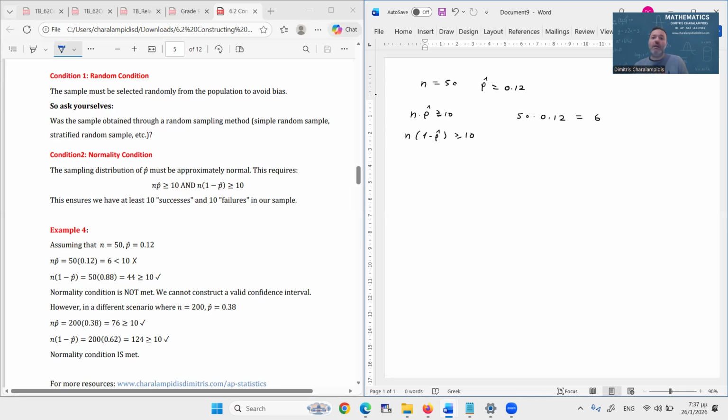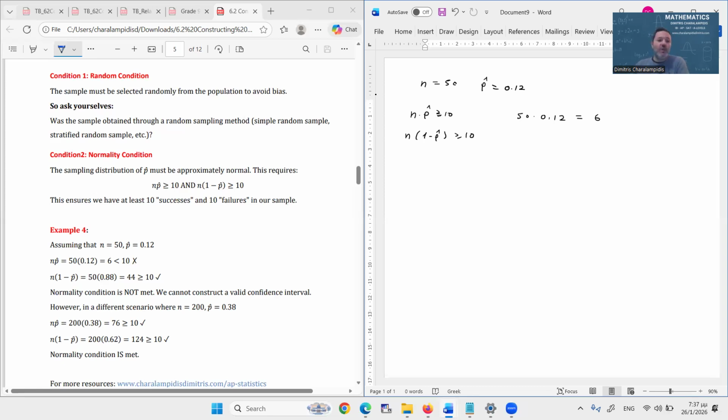This means that even if the first condition, the random sampling one, or the third that we have not yet mentioned, are met, still not all three of them are met, which means that we will not be able to create valid confidence intervals. Of course, we are always able to create confidence intervals since after all this comes from a formula. However, it won't be a valid one.